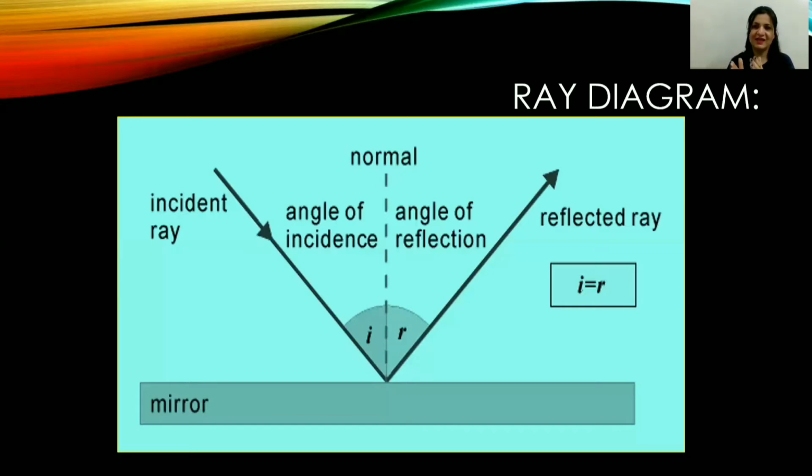Angle of reflection is the angle between the normal and the reflected ray. Fine. Now one point to be noted here is that the reflected ray has to be drawn in such a way that these two angles, angle i and angle r, stay equal to each other. Okay, these two angles should be equal to each other. Fine.